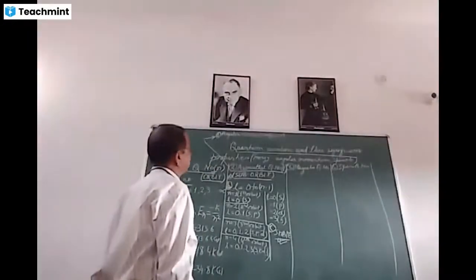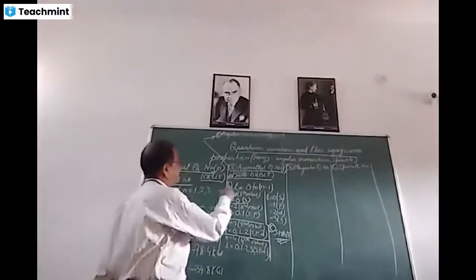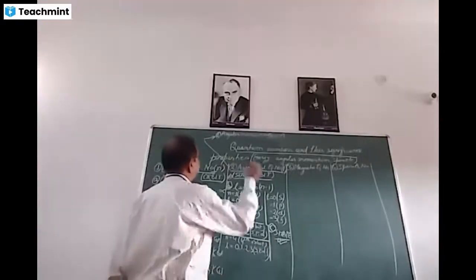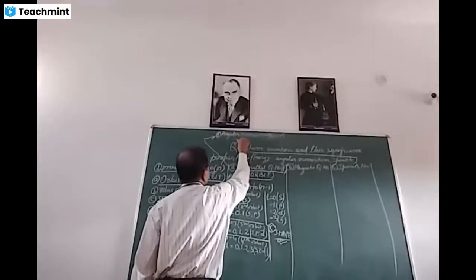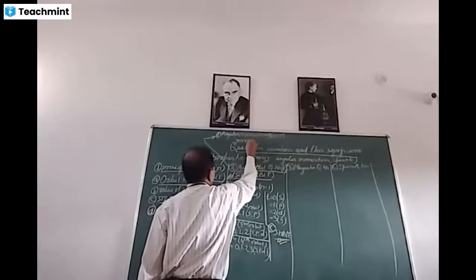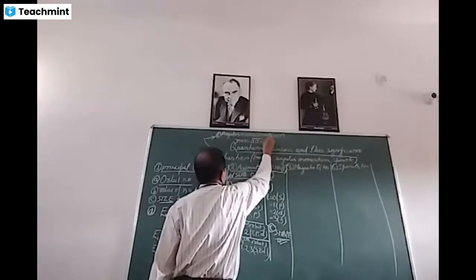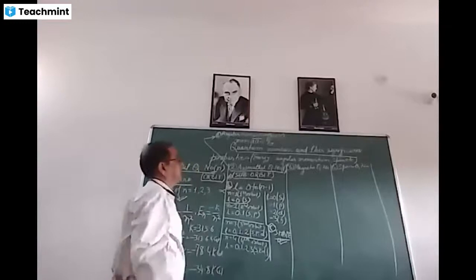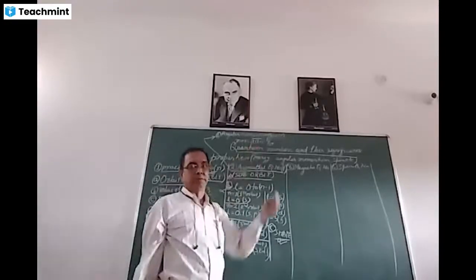And the value of angular momentum depends on the value of L. There is a relation between angular momentum and azimuthal quantum number, which is represented as mvr is equal to root over L into L plus 1 into h upon 2 pi. As you know, h is Planck's constant, L is the value of azimuthal quantum number.